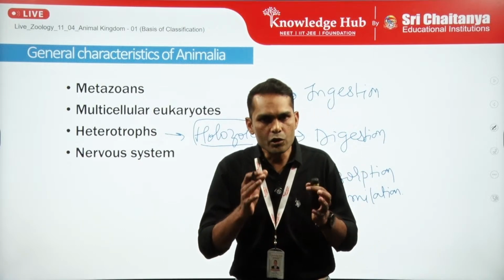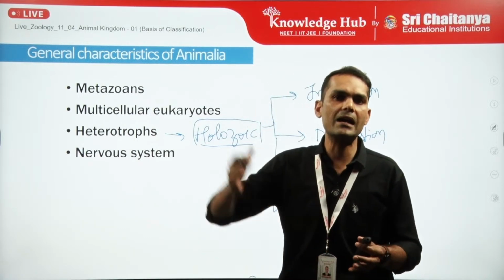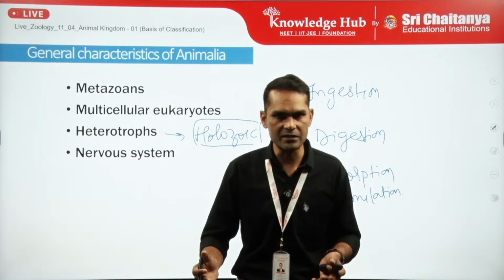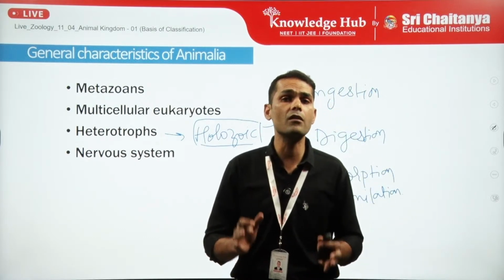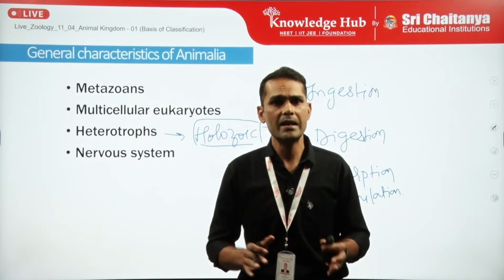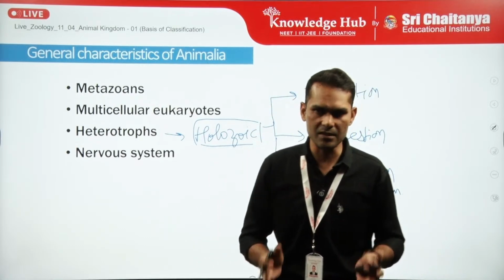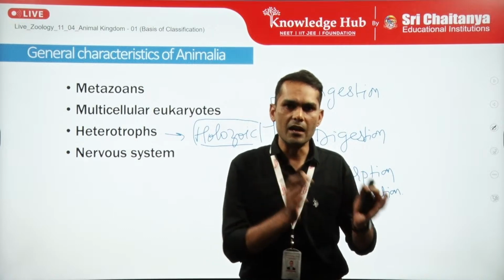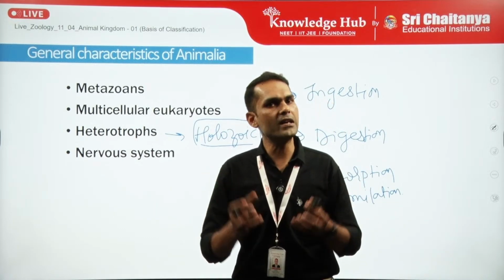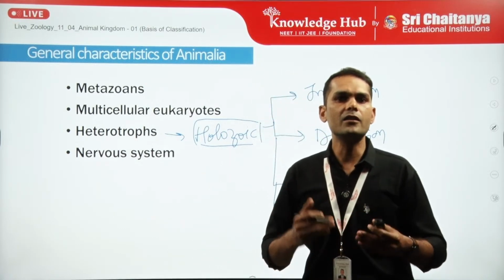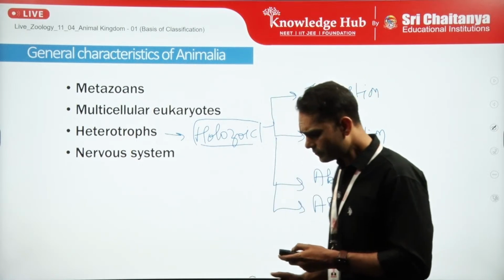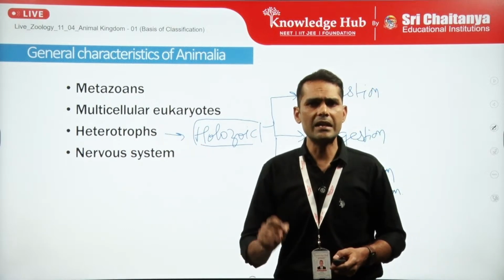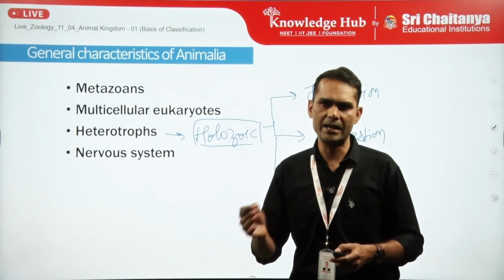But if we look at the higher level of organisms in animal classification, we will find a proper nervous system along with a chemical control system. Chemical control means the endocrine system, hormones, and the nervous system act in a coordinated manner and make the organism conscious or aware of its surroundings. So these two are key characteristics while we define animals.